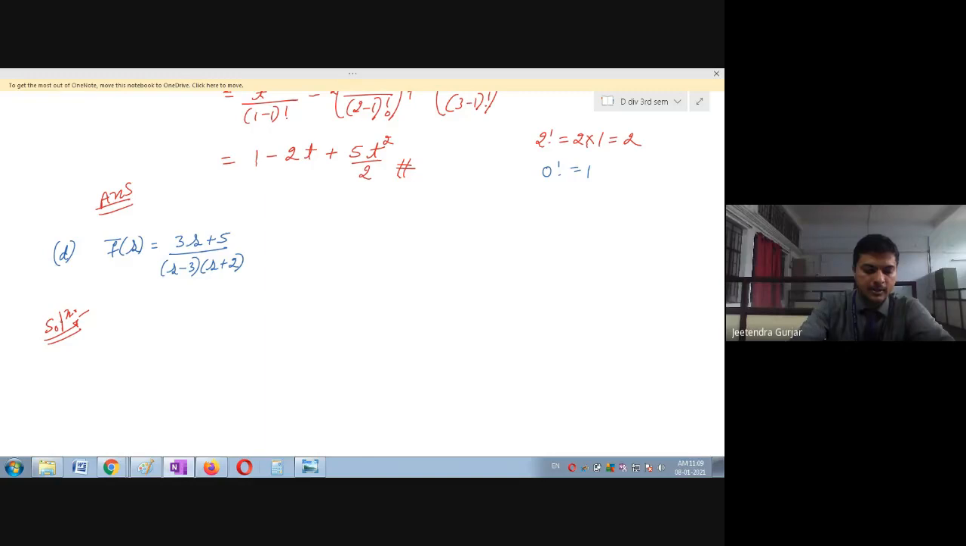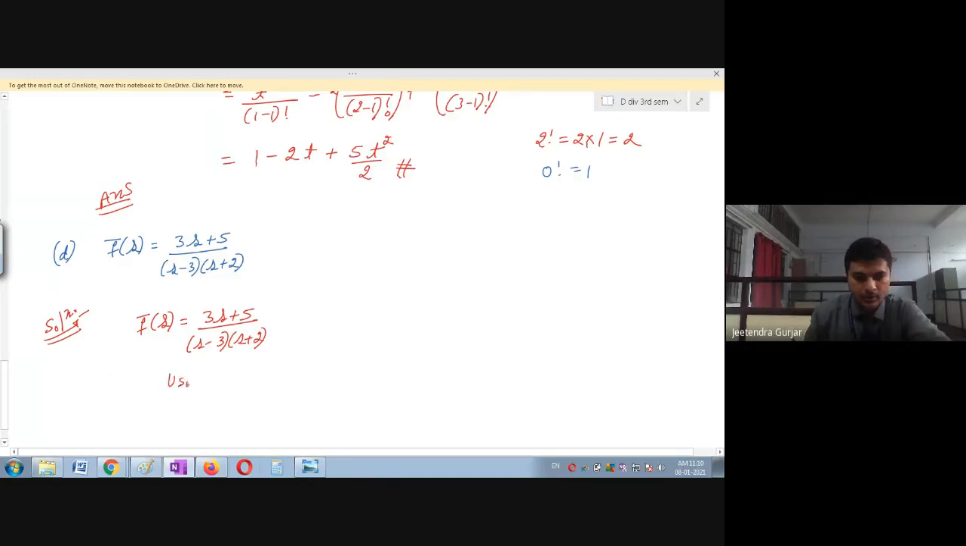Okay, so let us see now. We have f dash of s is equal to 3s plus 5 divided by s minus 3 and s plus 2. Everyone, when they look at this question, will go to split it. But when you split this question, you will not get the answer. You will have to split 3 to 4 times again and again. So don't do that. I think you have come across partial fractions.